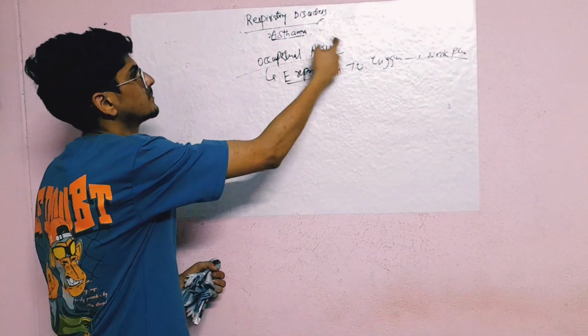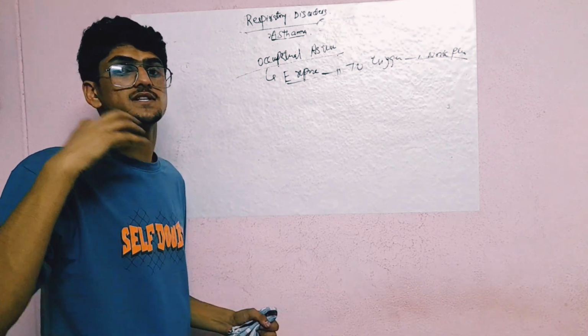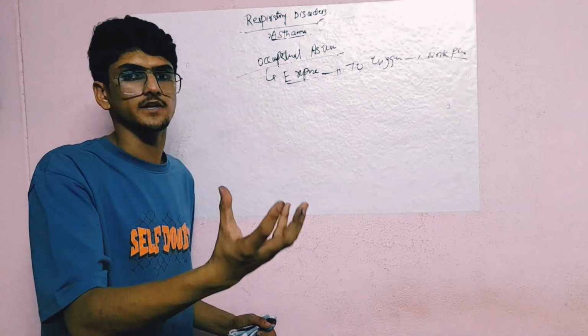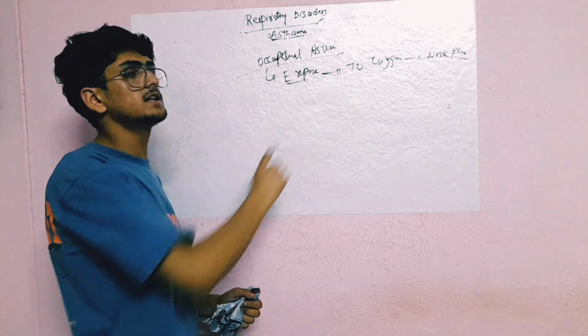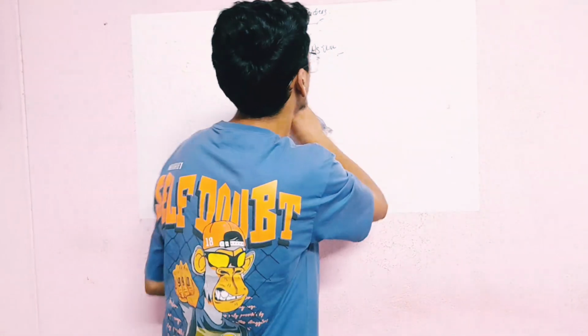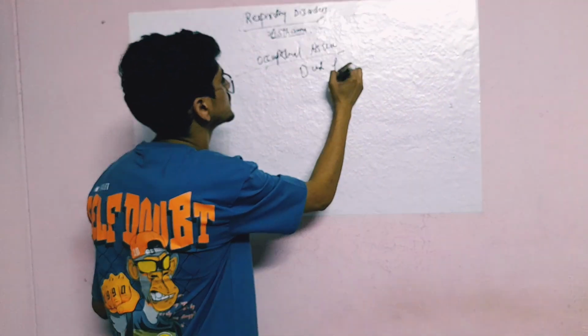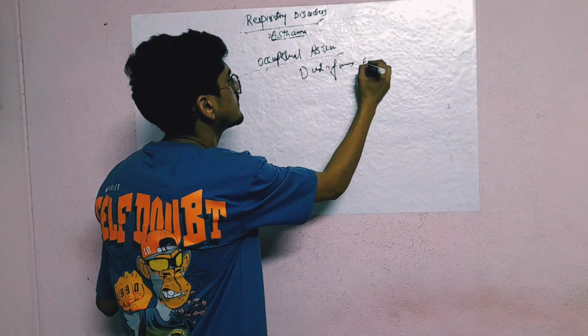Occupational itself means workplace. In the workplace, when a person is exposed to some triggers which may lead to asthma, it is called occupational asthma. And the reasons may be dust, dust fumes, or chemicals.